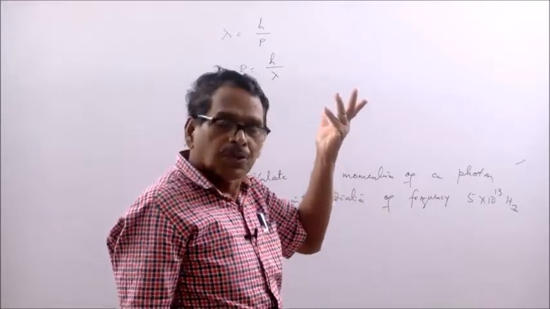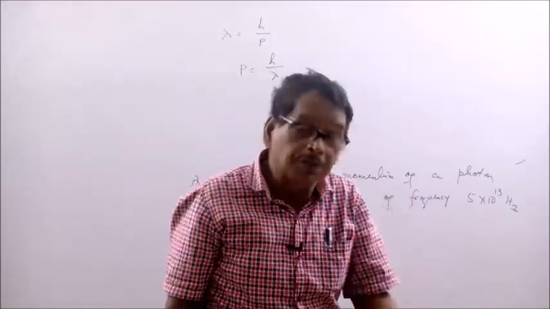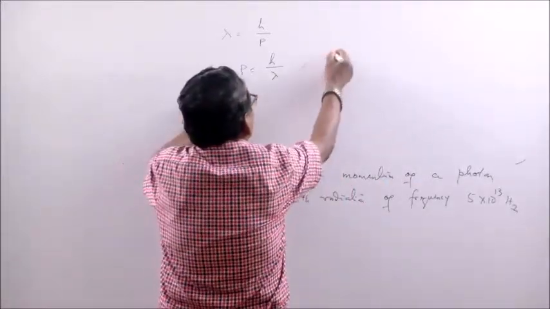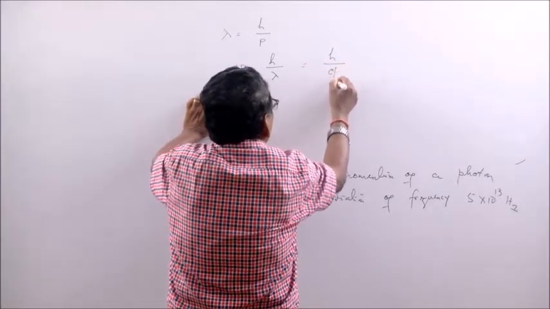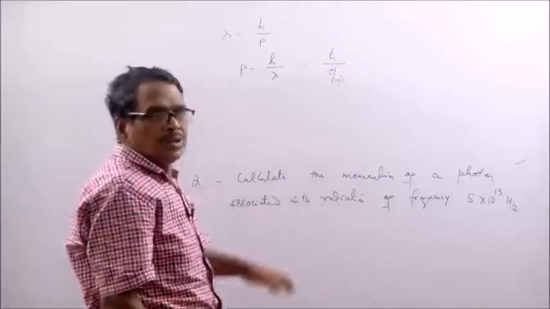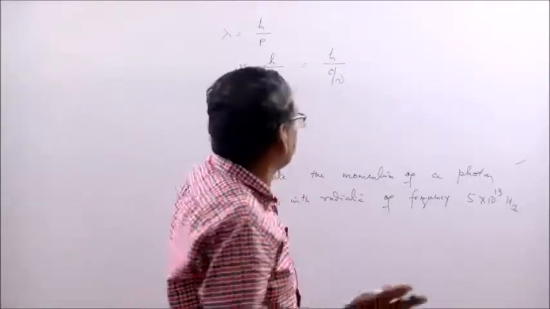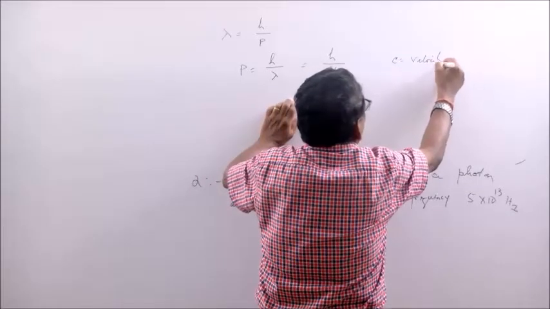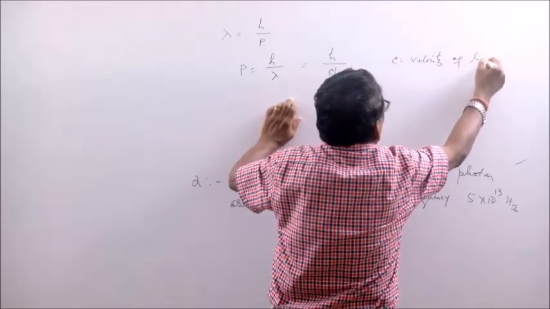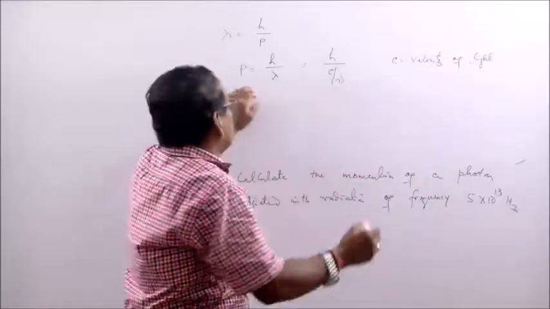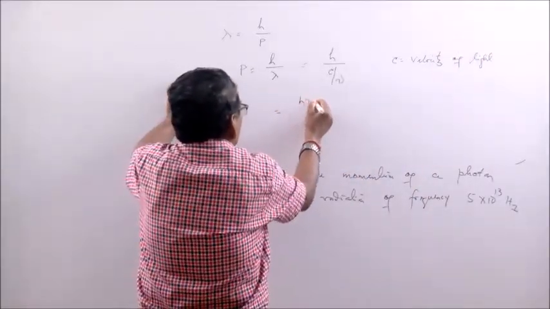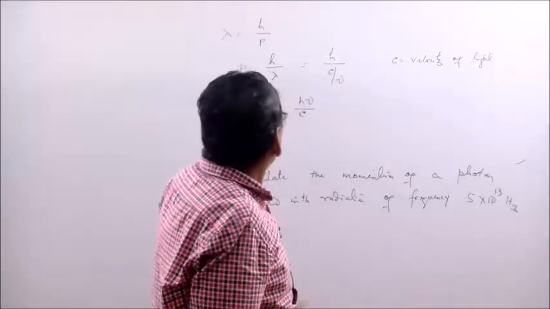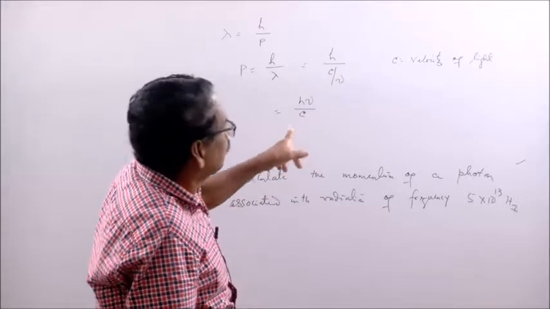Frequency is given. So you must bring lambda to the form of frequency. How to bring lambda to the form of frequency? Lambda is equal to what? c by nu. What is c? c is velocity of light. So that becomes h nu by c. Now put the values. Put the value of h, put the value of nu, put the value of c.